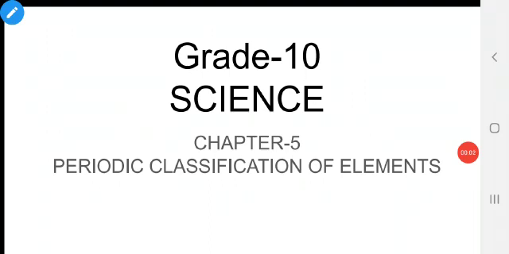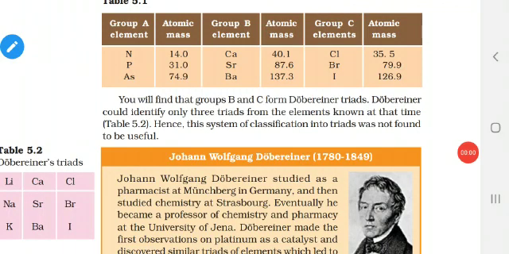Grade 10 Science, Chapter 5, Periodic Classification of Elements. Dear children, welcome to the next video class. In the first class, we learned about Dobereiner's triads. Now we are going to see the limitations.